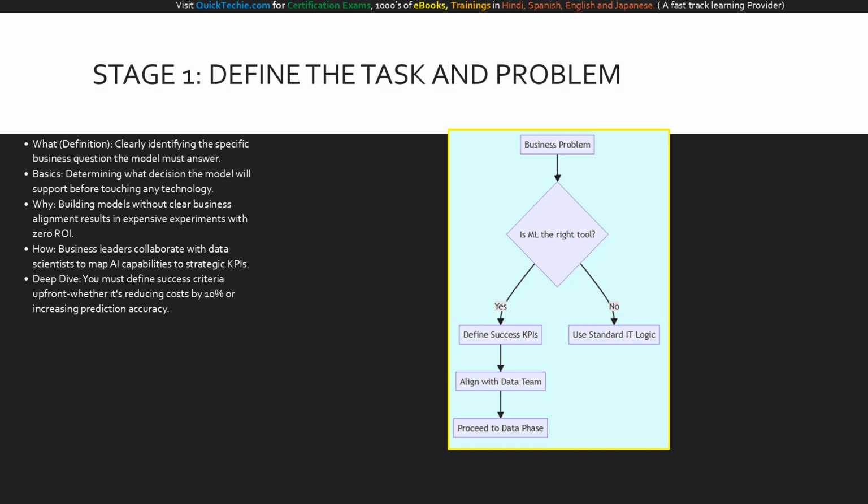This flowchart shows the initial, critical decision gate. We start at the top with a business problem. The diamond asks, is ML the right tool? If it's a simple rules-based problem, we exit left to use standard IT logic. If yes, we must move down to define success KPIs. Only when those metrics are locked in do we align with the data team and proceed to the data phase. This ensures tight alignment between your technological investments and your core business goals.